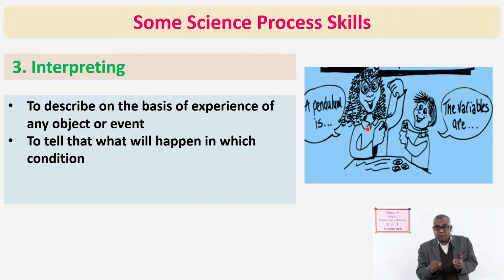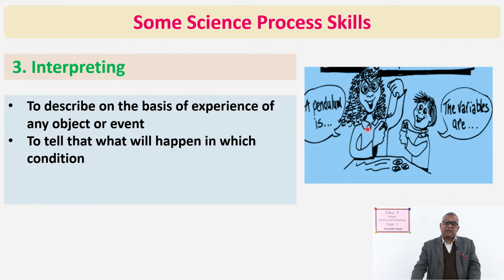Will it move up to the initial position, or go higher than the initial position, or come back? How long will it swing, will it take a long time to stop or a short time? Like that, some things can be explained on the basis of experiences.